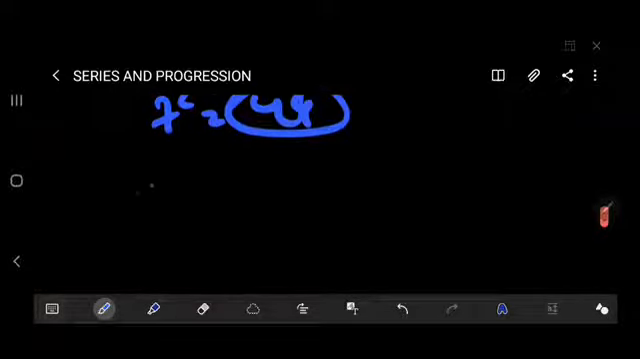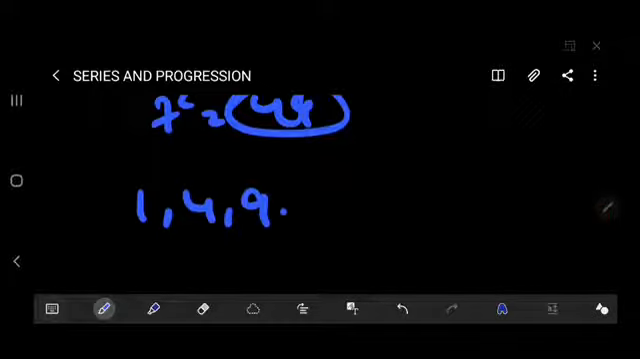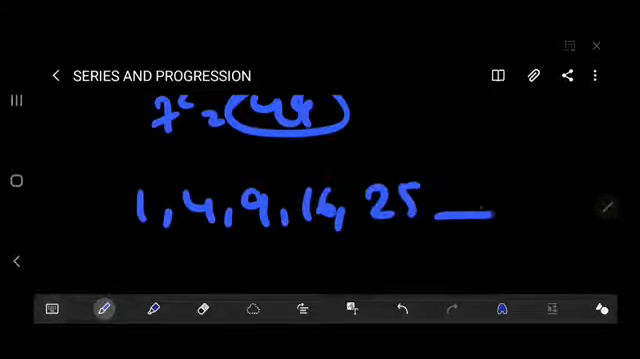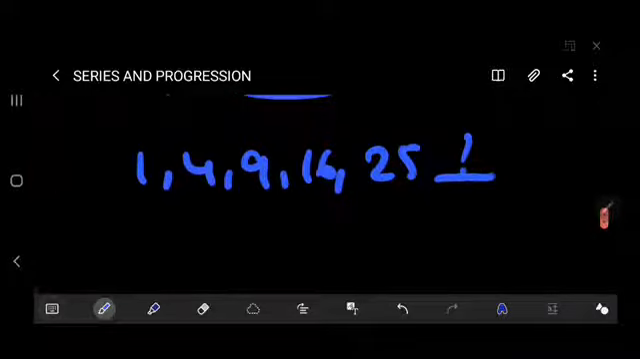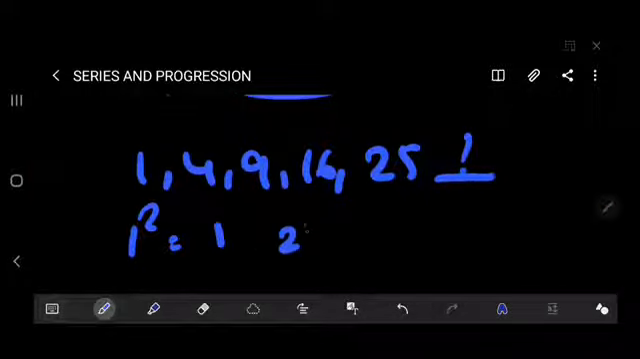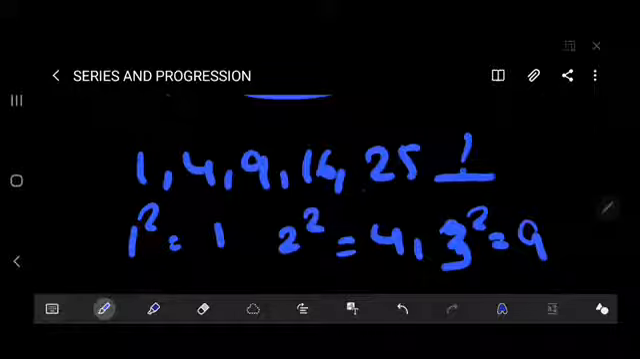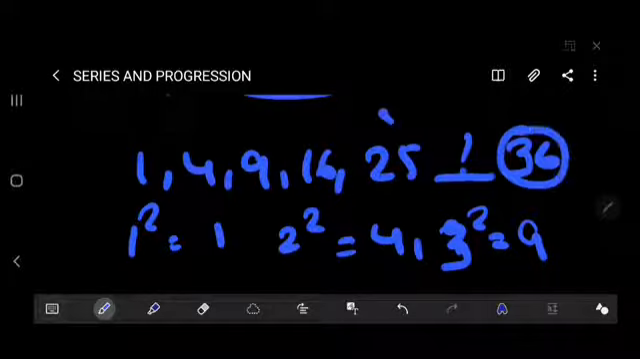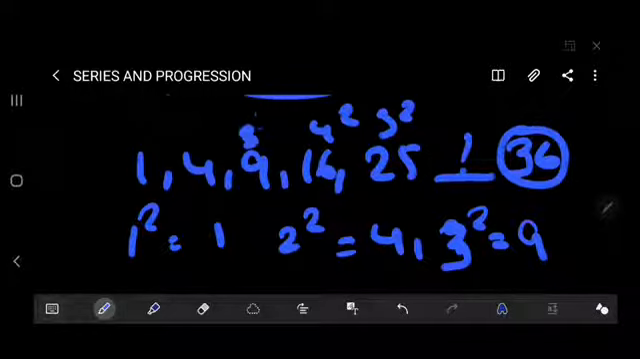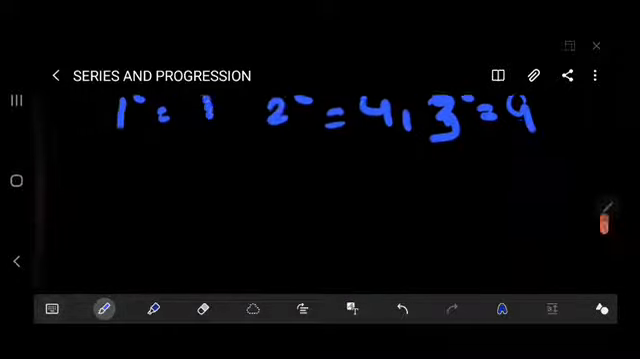I'll give you one more example: 1, 4, 9, 16, 25. Find the missing term. So here 1 square is equal to 1, 2 square is equal to 4, 3 square is equal to 9, thereafter 4 square is equal to 16, 5 square is 25, thereafter 6 square is 36. So our answer will be 36. Okay, so thereafter we'll go for the next one.